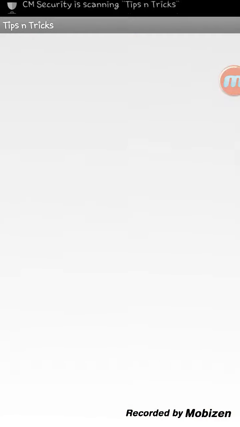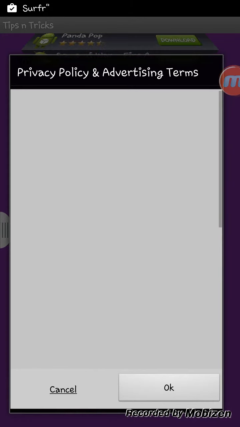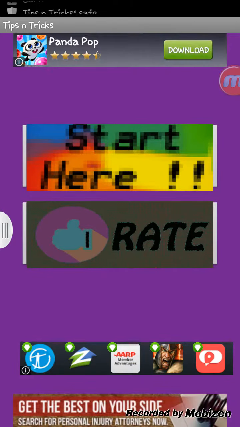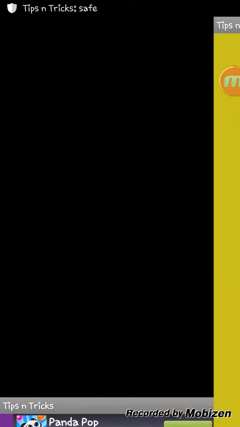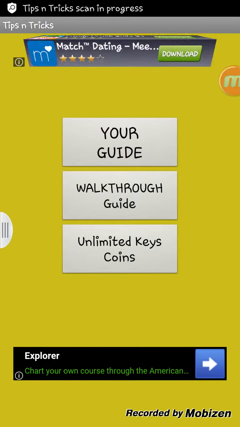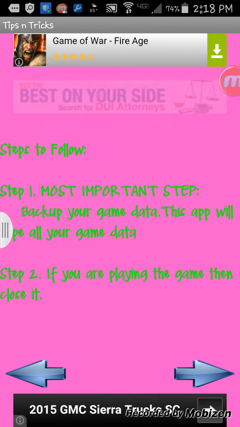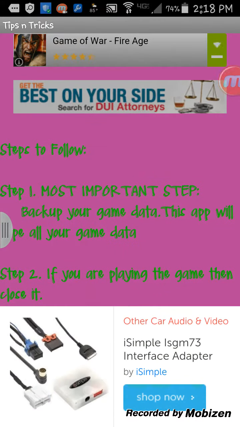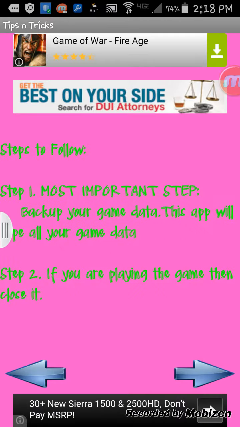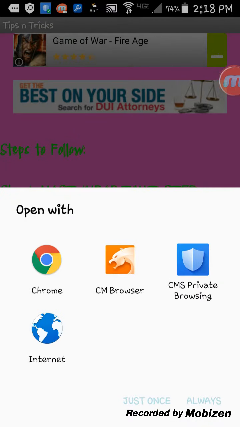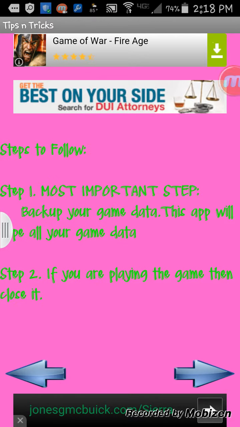Now the ads on this app are mad crazy. They're so freaking crazy, like it's unreal. But just go to unlimited coins. See step 1, most important. See the ads. Okay, step 1, most important step.